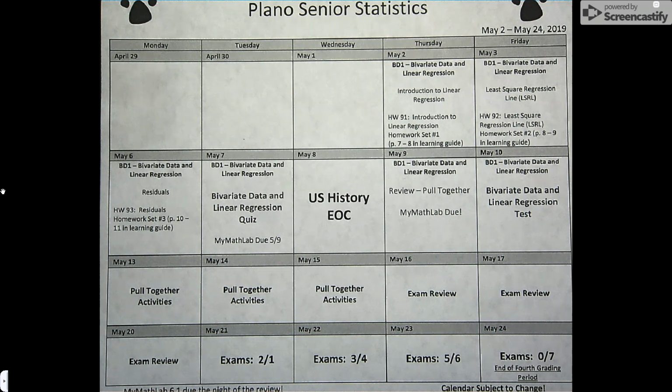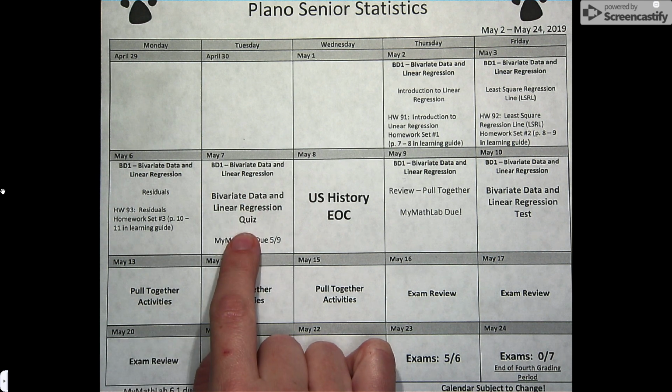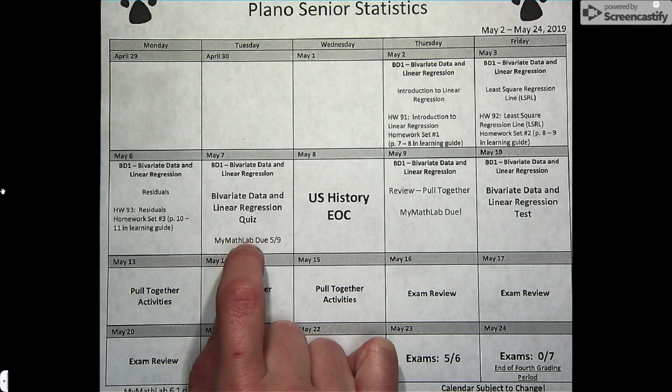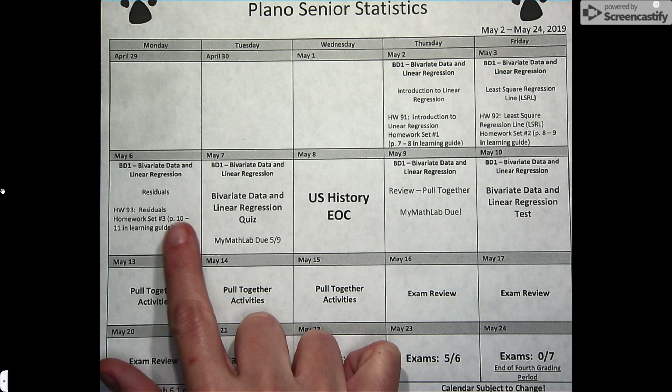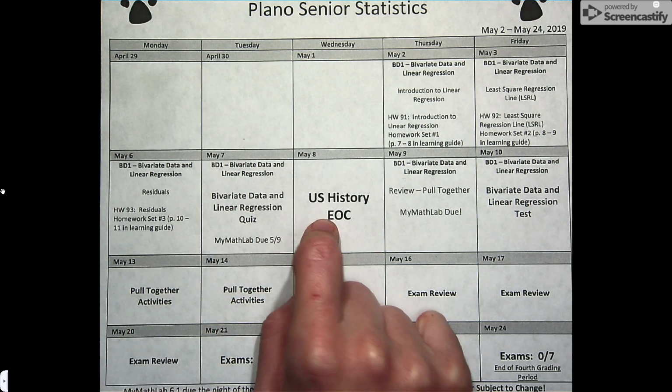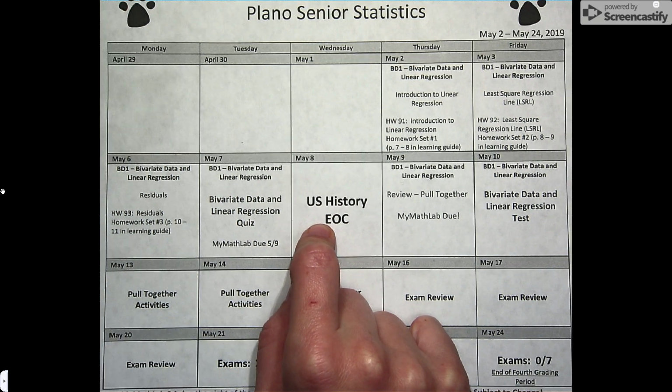On Tuesday, May 7th, you're going to have your last quiz ever in statistics. So this will be your last quiz. This would be a good day to start working on the My Math Lab if you finish the quiz early, only because our last lesson is that Monday, May 6th. Most of you are seniors, so you won't be taking the U.S. History EOC. So in class that day is pretty much just like review day 1.